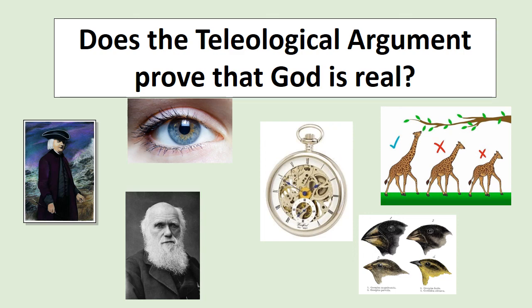Now, that doesn't mean that Darwin has proved that God is not real. All he's proved is that this particular argument, this particular reason for believing in God, perhaps doesn't work as well as it used to. Now, there are other versions of the teleological argument. There are reasons why today many religious people still think there must be a God who designed the world, but those are things that we'll look at in a future year. They're a bit more complicated than what we've looked at today, which I think was complicated enough already.